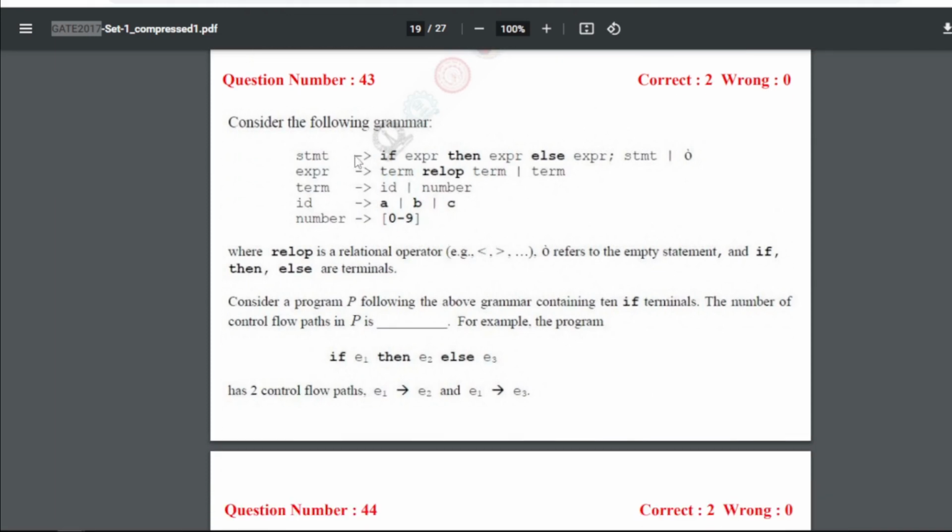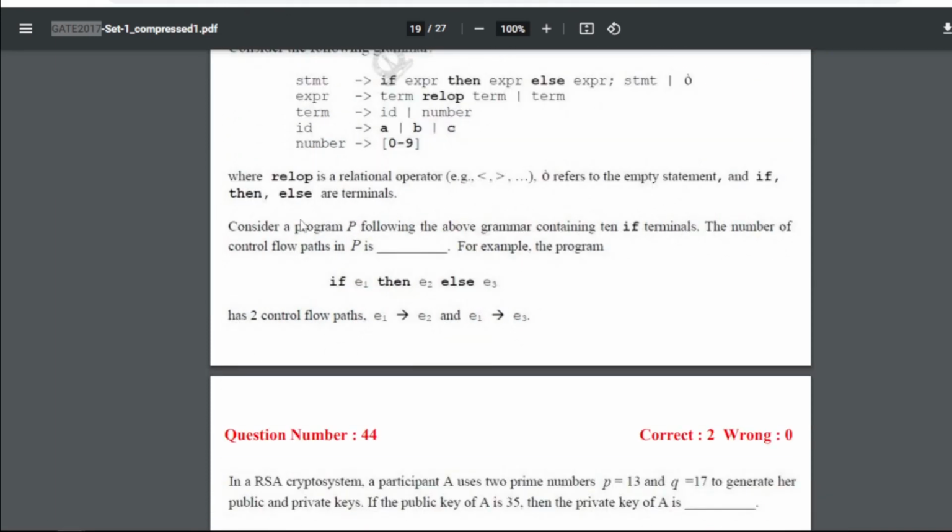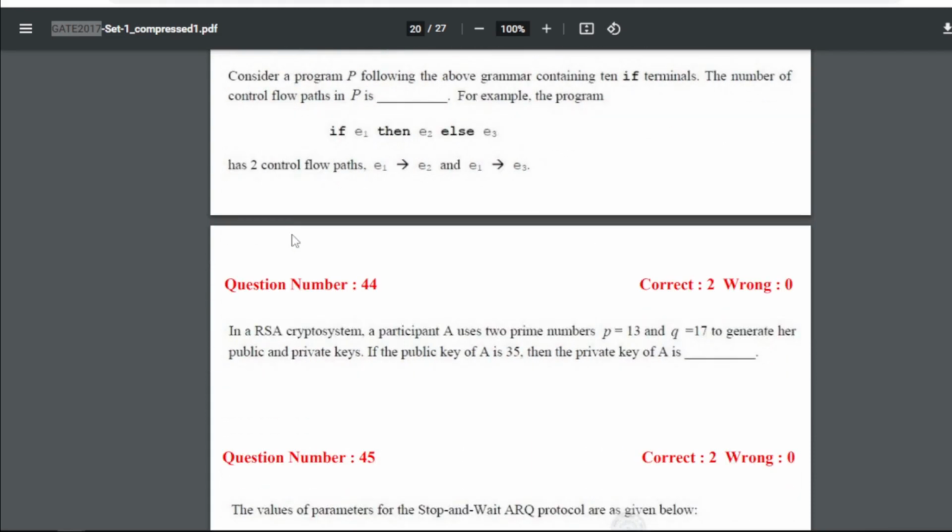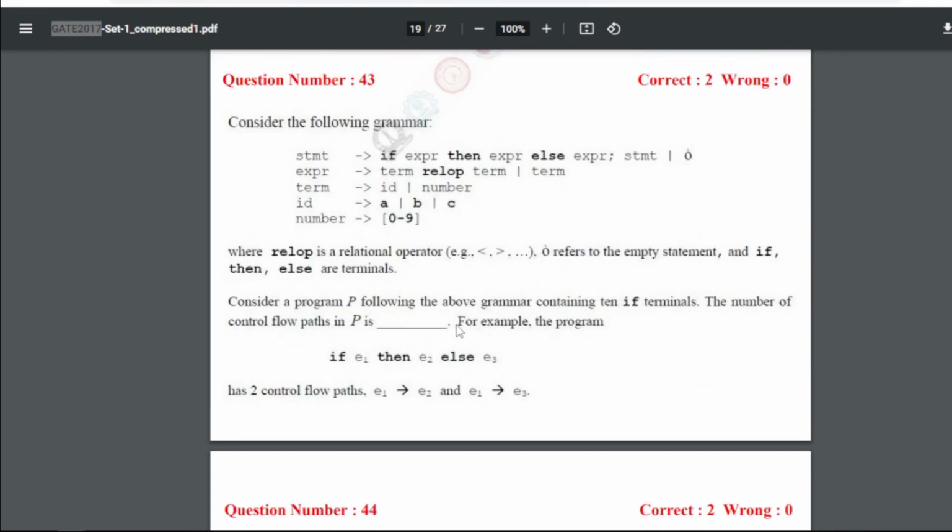Question number 43 is consider the following grammar, where relop is a relational operation, epsilon refers to the empty statement, and if, then, else are terminals. Now consider a program P following the above grammar that contains 10 if terminals. The number of control flow paths in P is dash. For example, the program if E1 then E2 else E3 has two control flow paths, E1 E2 and E1 E3. So for 43 we will have 1024.0.